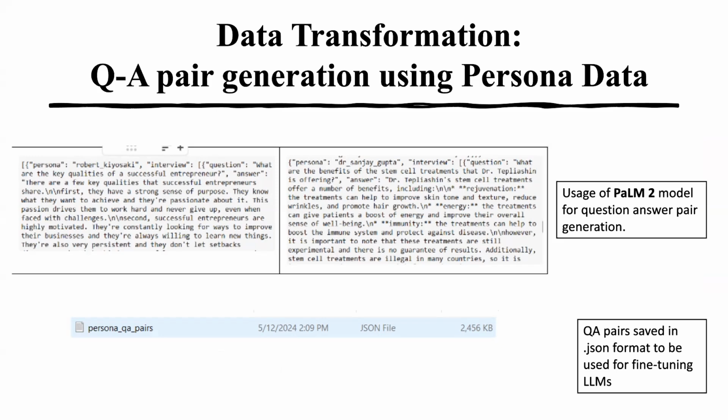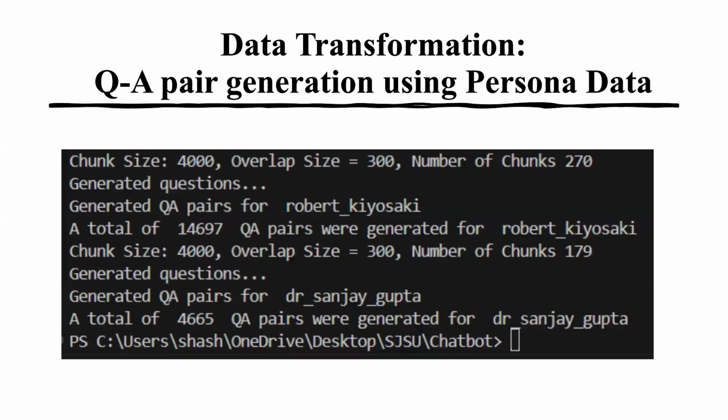For that, we used the PaLM 2 model to generate the question answer pairs from the persona data that we provide, and all the QA pairs are stored in .json format. The picture here shows the chunk size along with the overlap size, where the chunk size is 4,000 and the overlap size is 300. Through this, we have created the question answer pairs for Robert Kiyosaki and Dr. Sanjay Gupta.